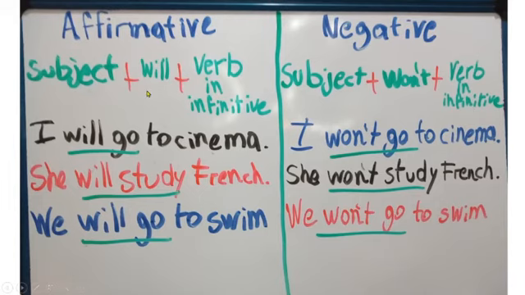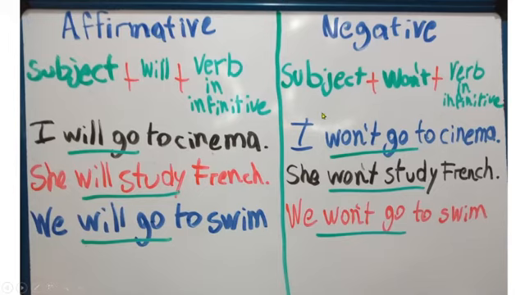Okay. Now, will doesn't have a real meaning or translation. This is an auxiliary. This word helps the main verb to change into future form. Okay, and won't is the same. Won't doesn't have an exact meaning. We use it to change the verb in infinitive to future.